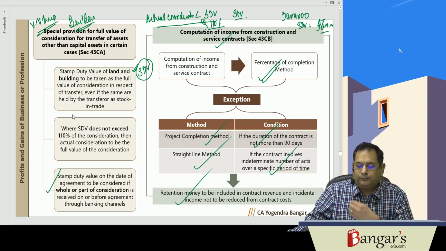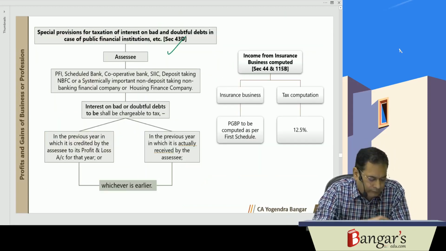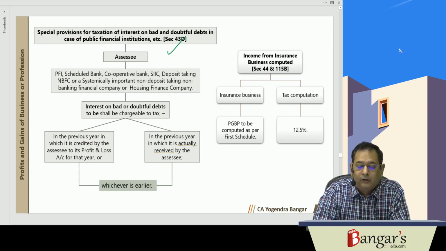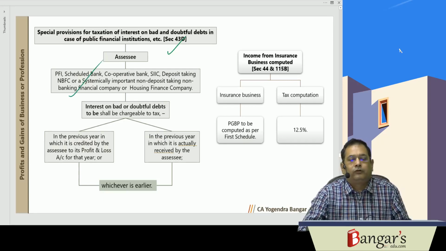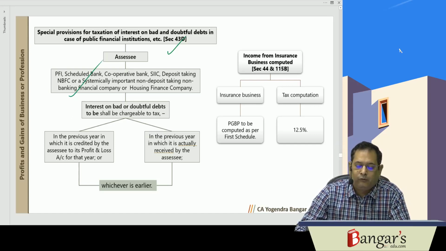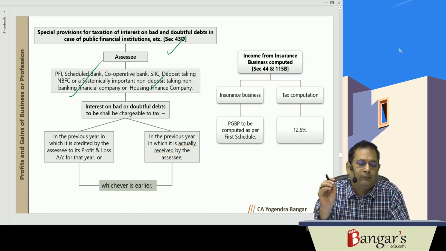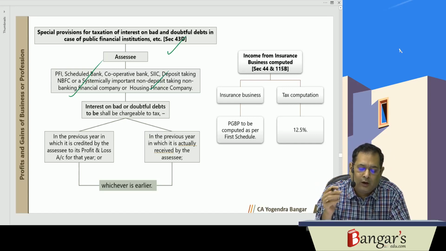Then 43D is dealing with special provisions for taxation of interest on bad and doubtful debts in case of public financial institutions, scheduled banks, cooperative banks other than Primary Agricultural Credit Society and Primary Agricultural and Rural Development Bank, State Industrial Investment Corporation, deposit taking NBFC or systemically important non-deposit taking NBFCs or housing finance companies.